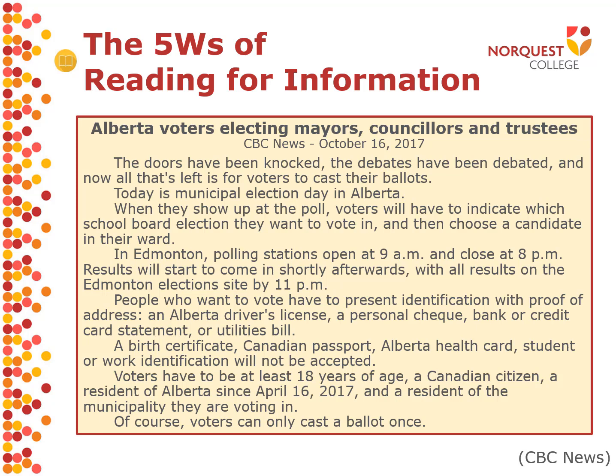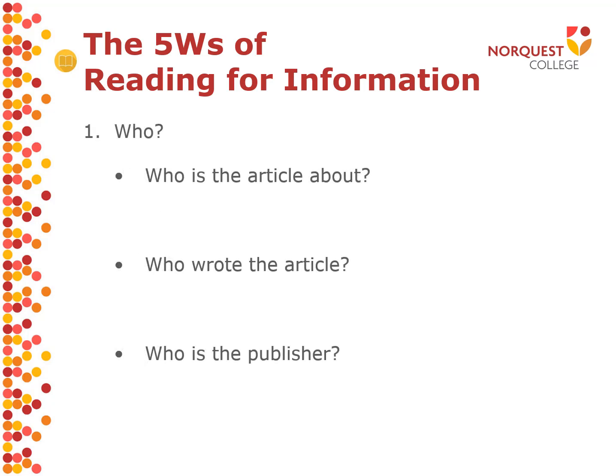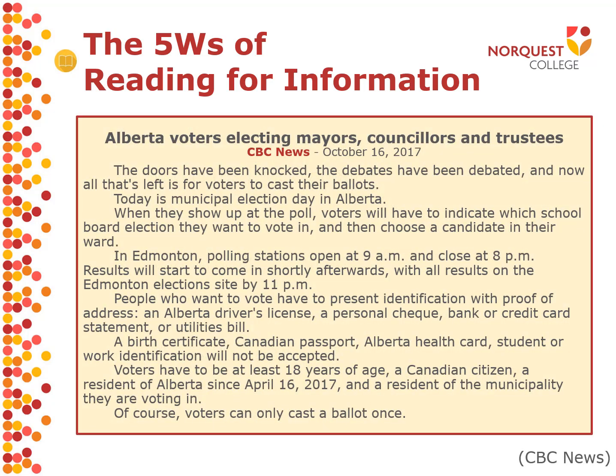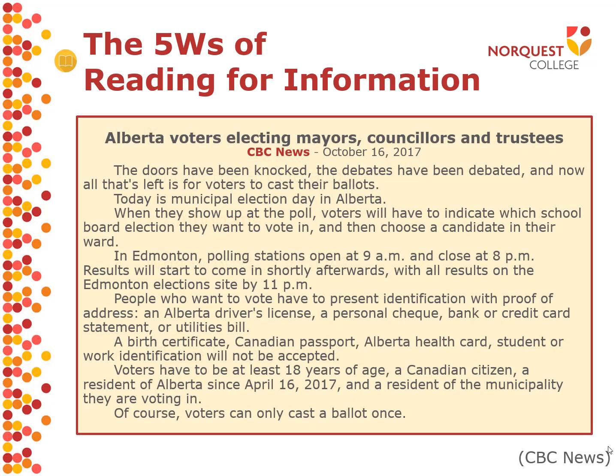Now that we've read this article, we should ask ourselves the 5 W questions. Who? Who is the article about? To review, even right in the title, it says Alberta voters electing mayors, councillors, and trustees. This indicates that this article is about Albertans and Albertan voters. Who wrote the article? Again, under the title, it indicates that this was written by CBC News.